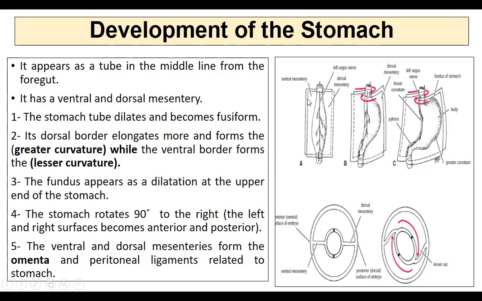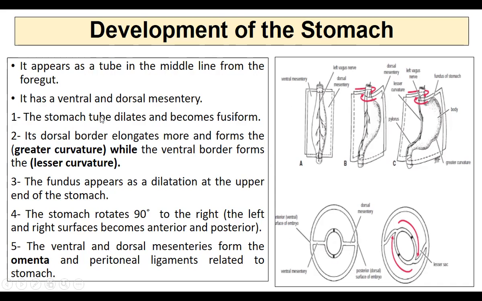If you see here, it is covered by peritoneum in the front and back. The front part will be called the ventral mesentery, and the part behind that will be called the dorsal mesentery. So this should be taken as the front part, and this as the posterior part. If you take a section at this level, this is how it looks. This is the stomach growing, and here this is the ventral mesentery, this is the dorsal mesentery. This is the front anterior part, and this is the posterior part.